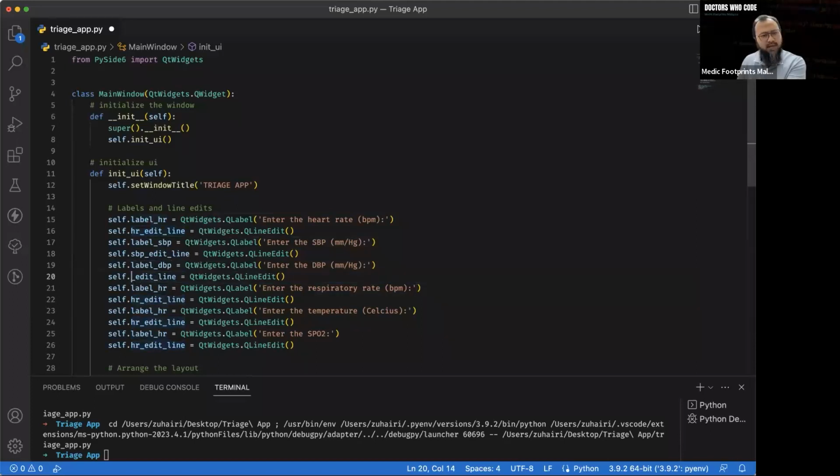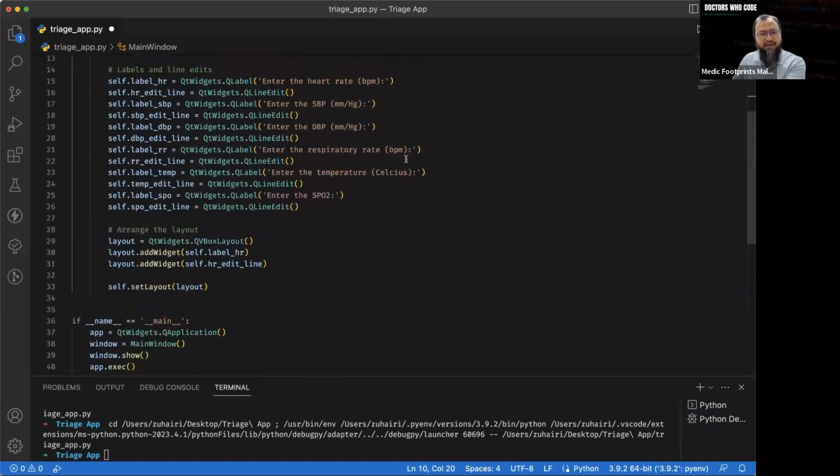This one should be DBP. This one should be RR. RR again. And this one should be temperature. And here again, temperature. And here is SpO2. And again, here is SpO2. So we have input everything.